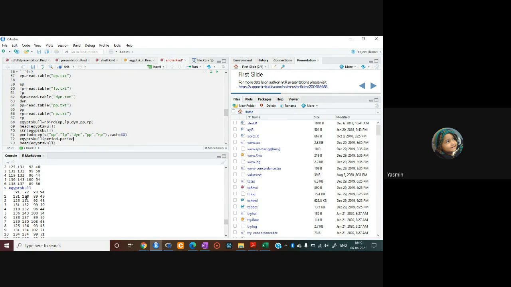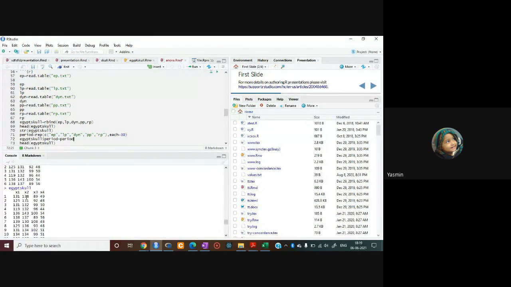Yesterday we talked about the dollar sign. Dollar sign is used for extracting a variable from the data frame, but dollar sign is also used for adding a column to already existing data. जो data हम already create कर चुके हैं उसमें if we want to add any column, so dollar sign can be used for that case also, right?